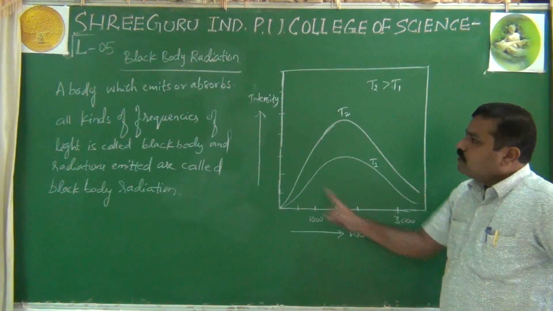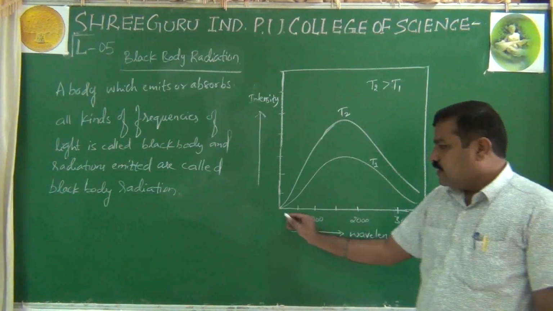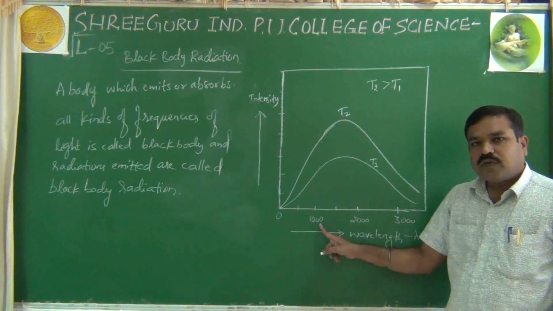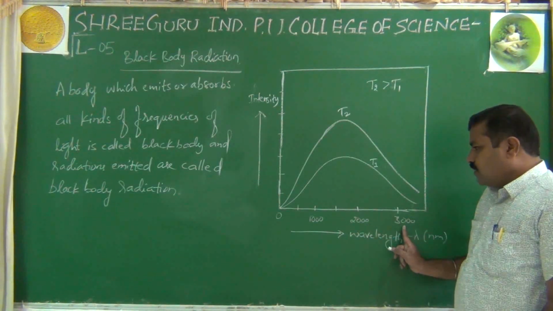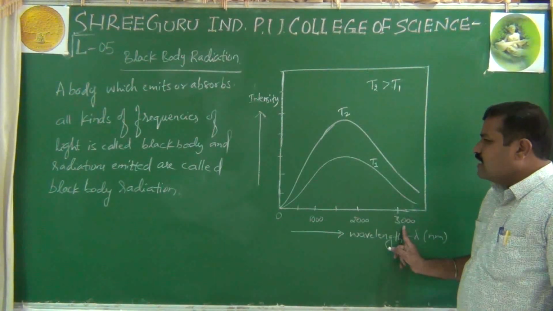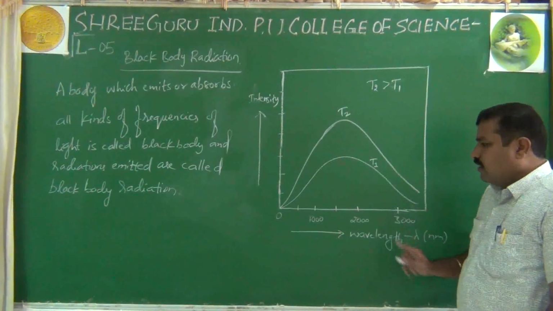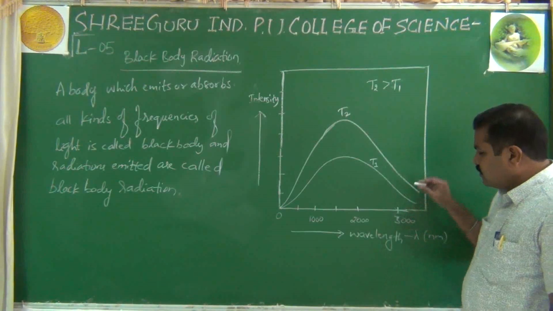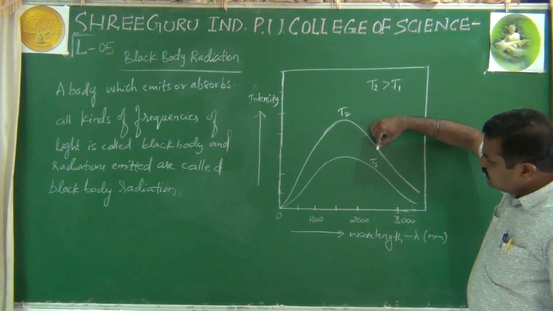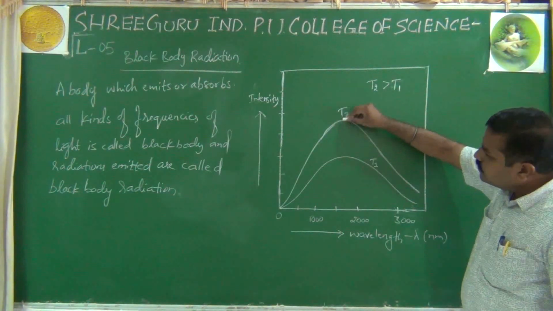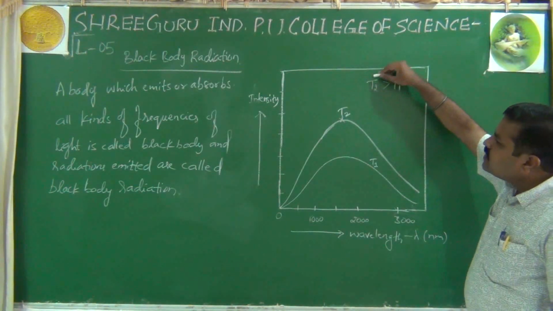Now you are observing the graph, that is intensity versus wavelength. We are observing here, as wavelength increases, from 0 to 1000 nanometers, 2000 nanometers, 3000 nanometers, what is happening here? The intensity increases. You are observing, please try to come over here. Intensity increases and reaches maximum. This point is called maximum. The intensity increases when temperature increases.